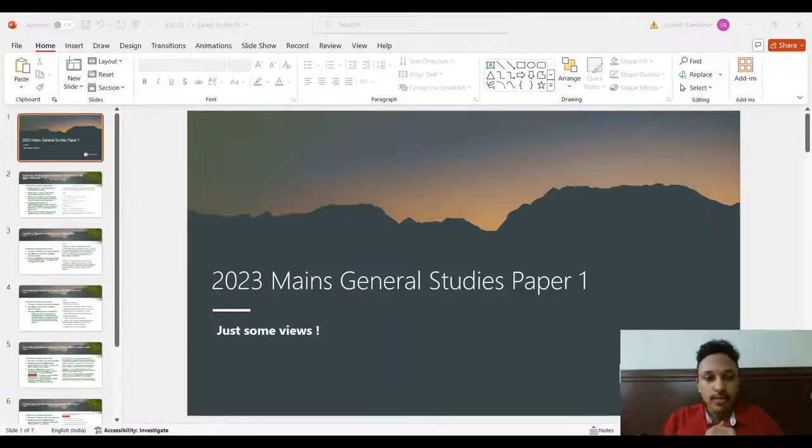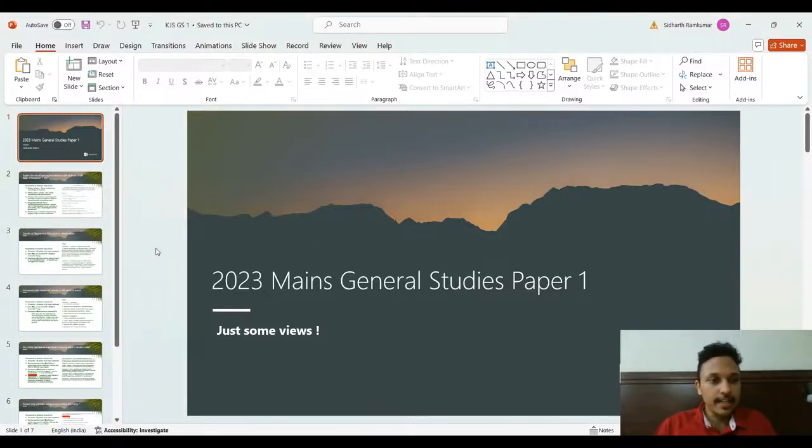So today we'll try to discuss a few questions from GS1 of last year's paper, 2023. The idea is just to give an idea about how to approach the paper. These are some suggestions I have, or how I would go about a few of the questions, which I took mostly from history, society, and art and culture of the GS1 paper. I've taken 5-6 questions. I wanted to do more, but we'll do the other ones in later videos if time permits. Okay, so we'll get into it right away.